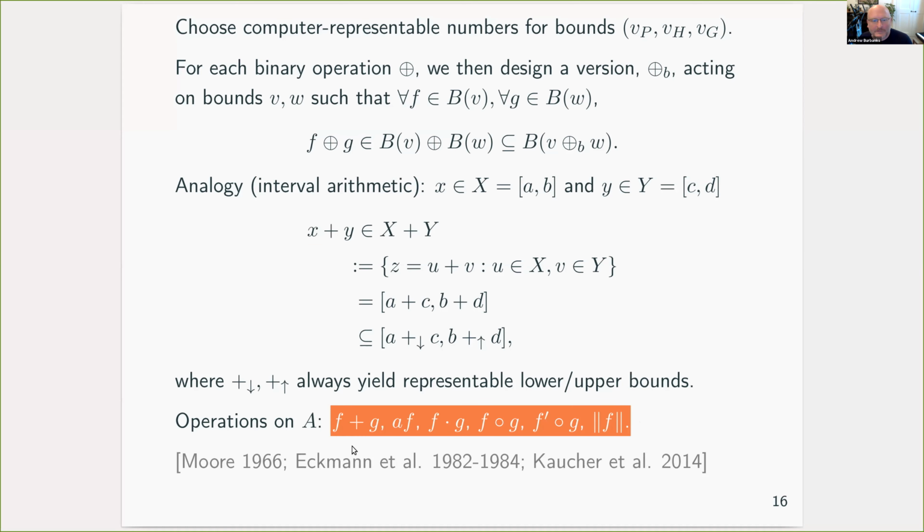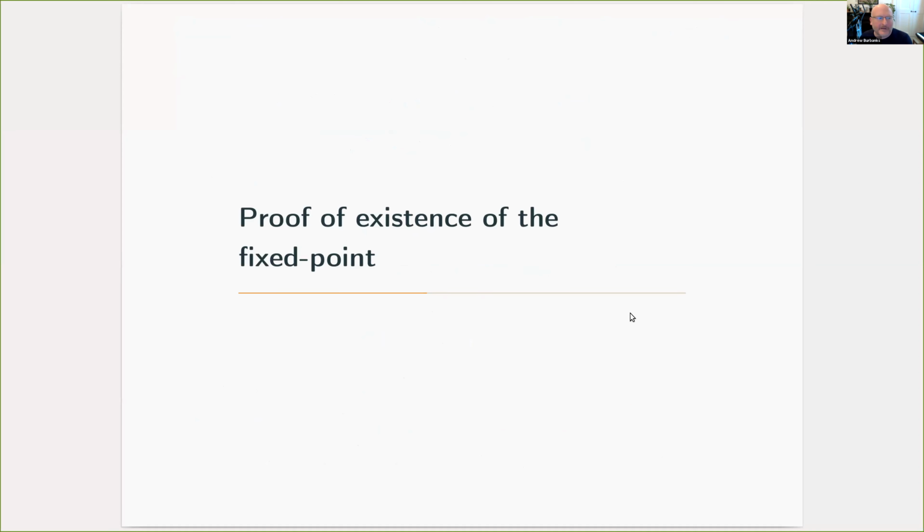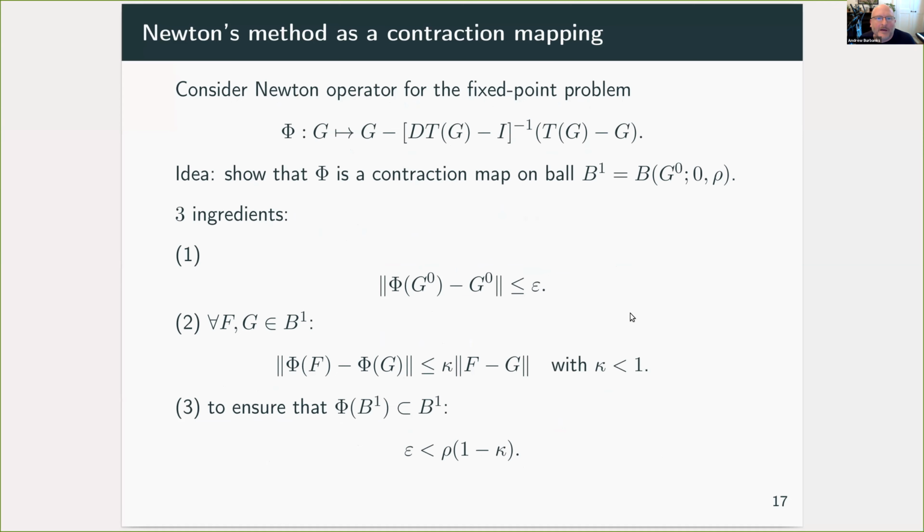We can, in this way, bound all the vector space operations, product, composition, and derivative followed by composition. You might want to have a think why we can't bound derivative itself, and also the norm. So we now have a framework for doing computations rigorously in a computer. How do we prove the existence of our fixed point?